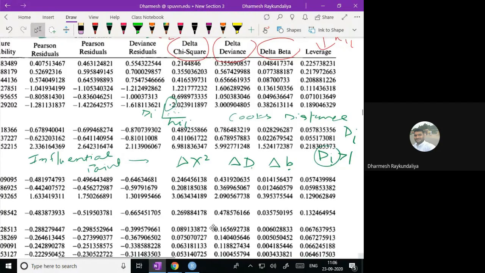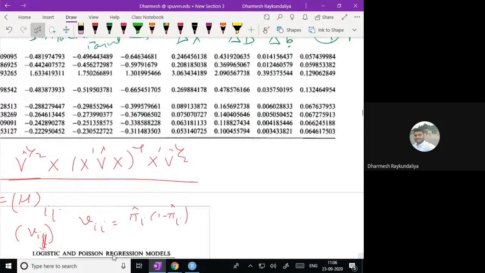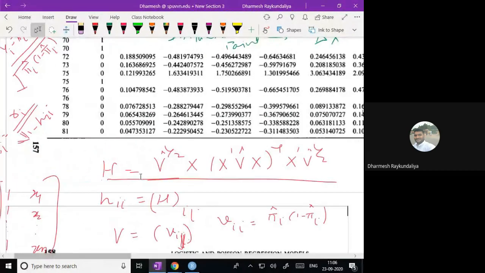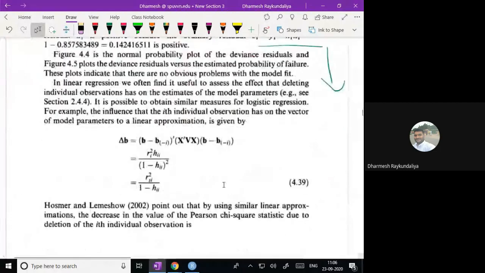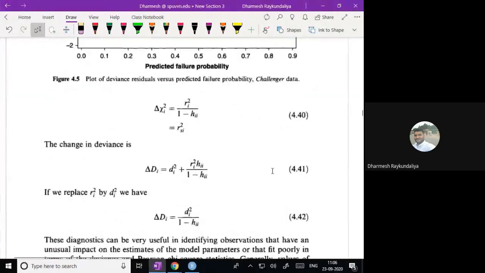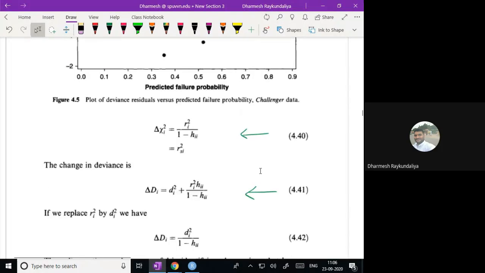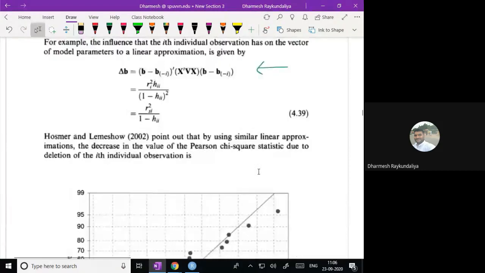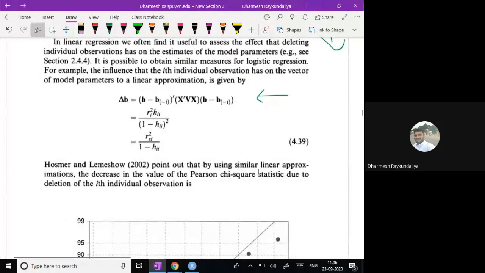So here, to decide the influential point in the binary logistic regression, we will develop three measures. One is the difference in the beta, second is the difference in the chi-square, and third is the difference in the deviance. Delta stands for the difference, that means the change you observed.